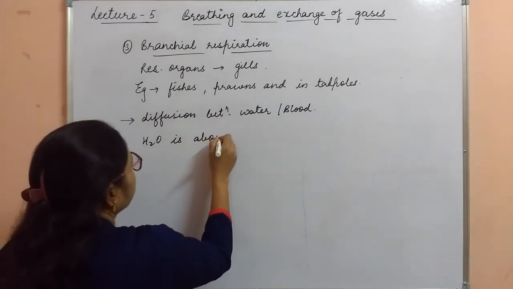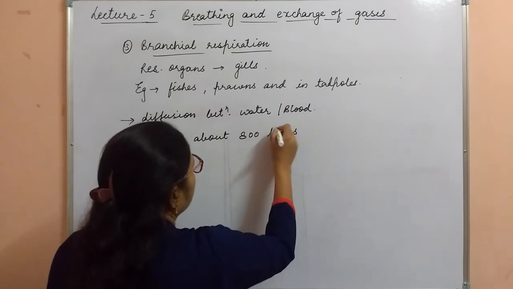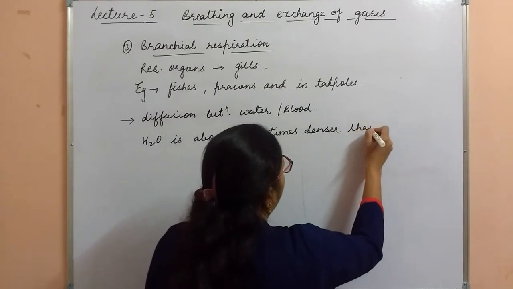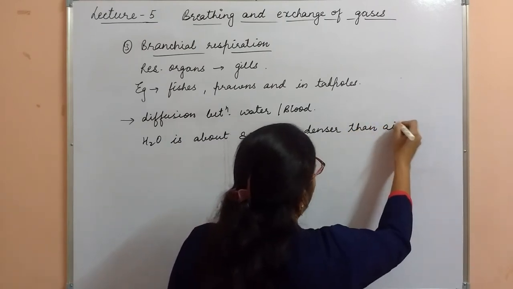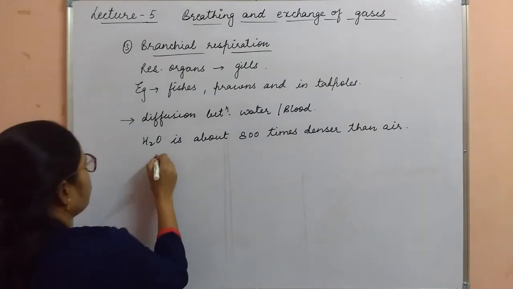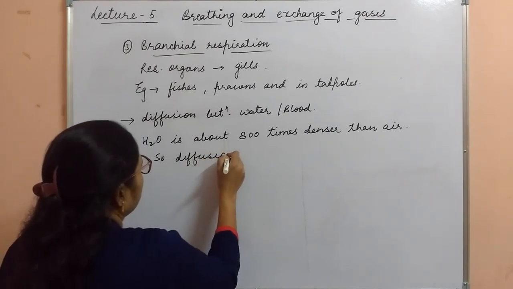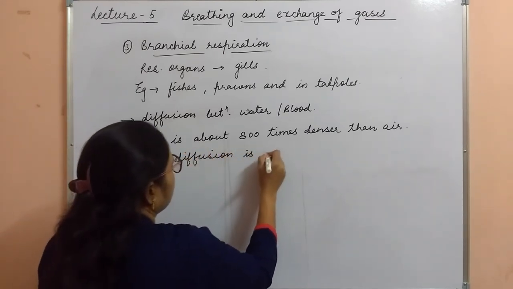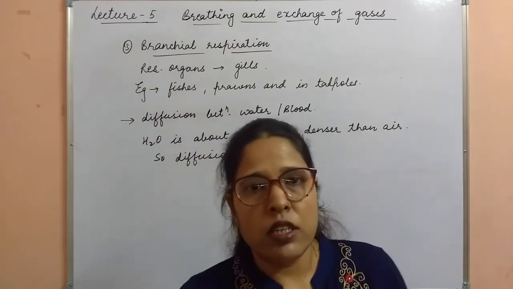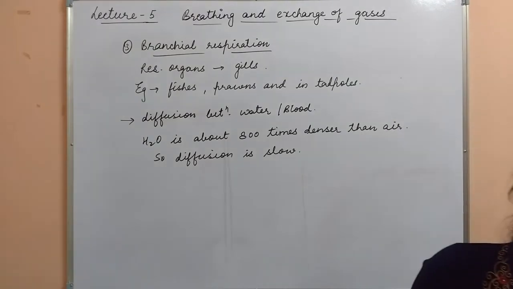So here water is about 800 times denser than air. So as the medium is denser, the process of diffusion is slow. So diffusion is slow. This is one very important thing, that the medium is denser and the process of diffusion is very slow.